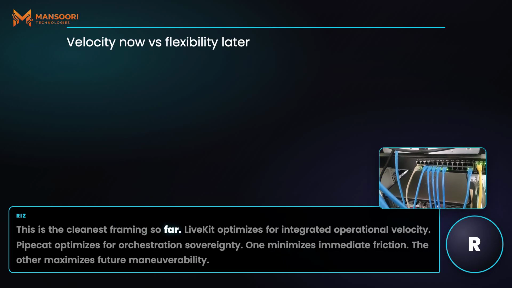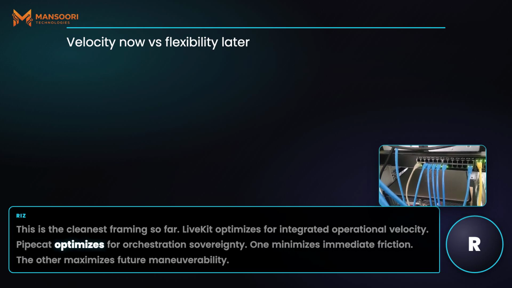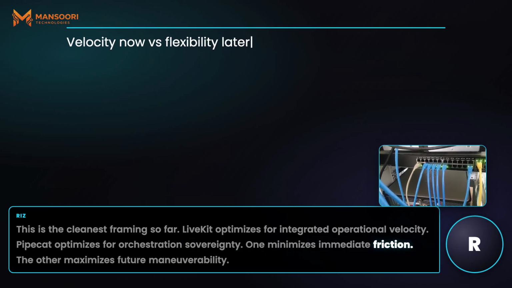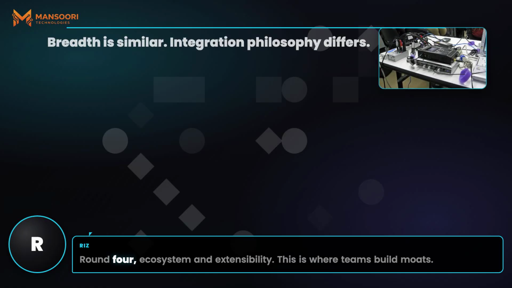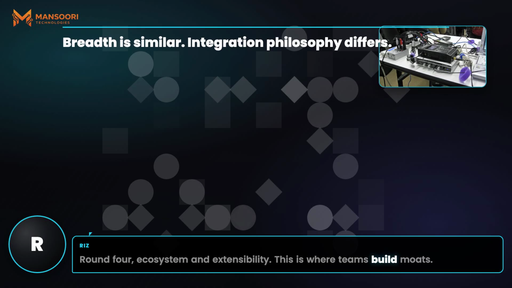LiveKit optimizes for integrated operational velocity. Pipecat optimizes for orchestration sovereignty. One minimizes immediate friction. The other maximizes future maneuverability. Round 4, ecosystem and extensibility. This is where teams build moats.